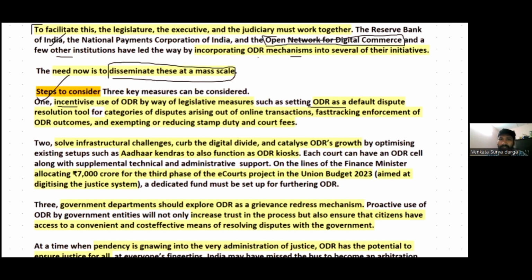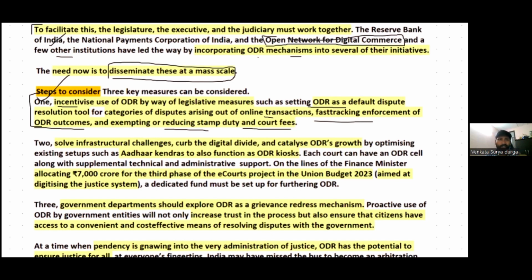So it is a default resolution tool for online transactions, fast tracking enforcements of online dispute resolution outcomes. And also consider the measures of reducing stamp duty and court fees. So these measures will further help improve the online dispute resolution mechanism in India.